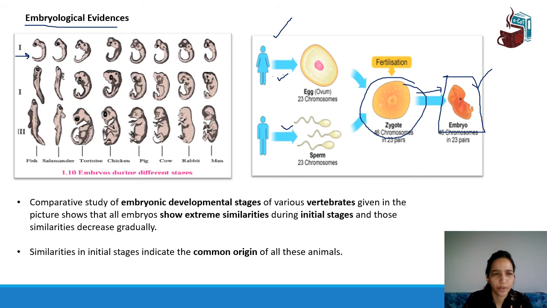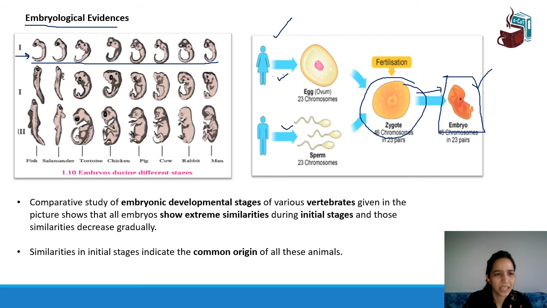So during stage one, be it a fish, a salamander, a tortoise, a chicken, a pig, a cow, a rabbit, or a man, see their early stages of development. There is so much similarity. You can hardly make out one from the other.